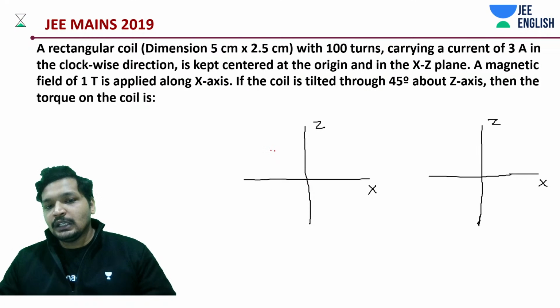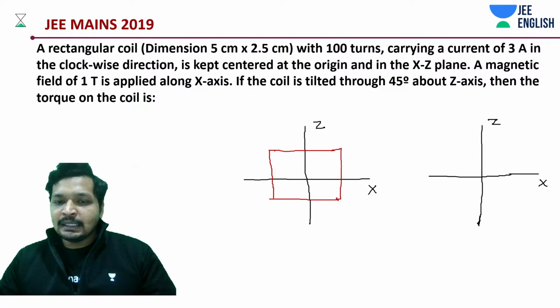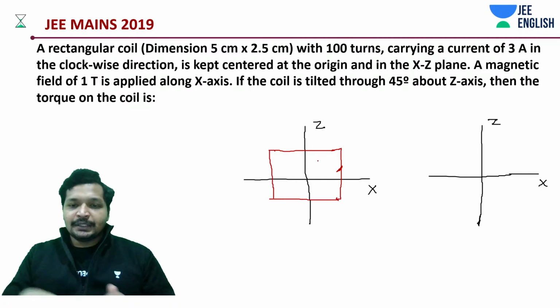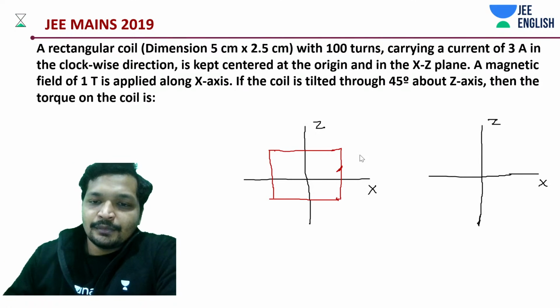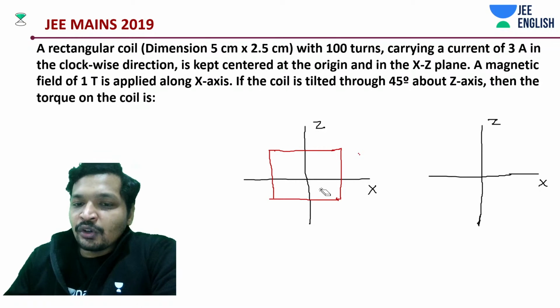It is initially on the xz plane, carrying current in the clockwise direction. It does not matter so much whether clockwise or anti-clockwise, just to calculate the magnitude.